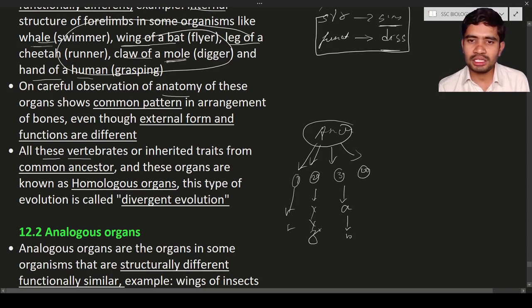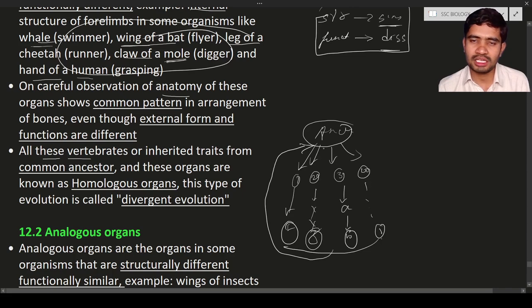All these individuals have the same common ancestor. Why? Because all these individuals are coming from the one ancestor only. Hence we are calling it a common ancestor. Common means only a single ancestor.